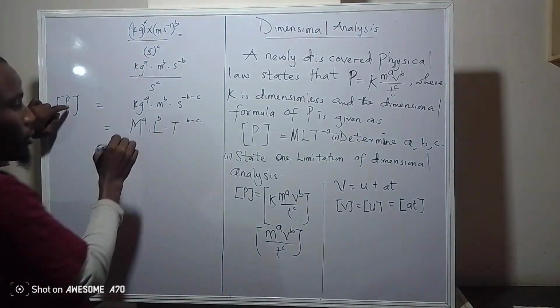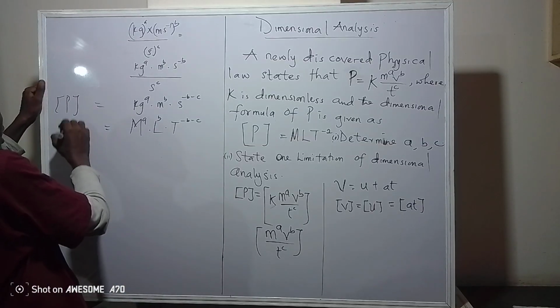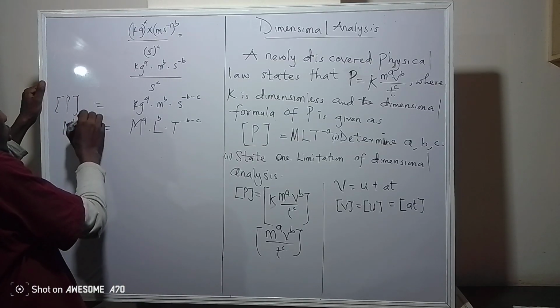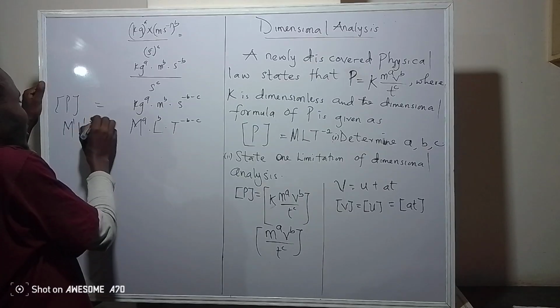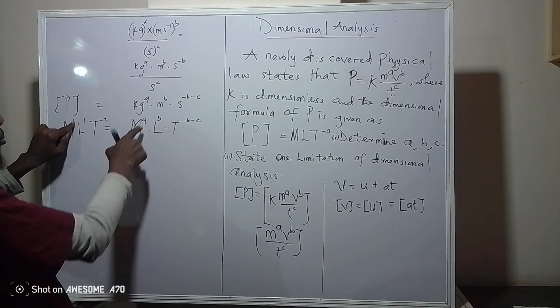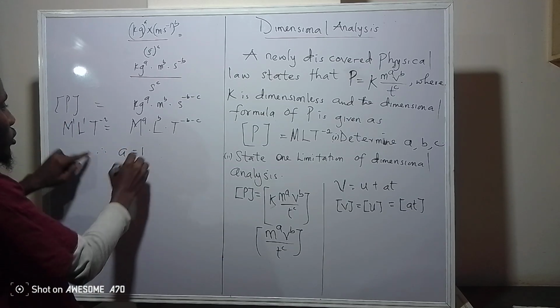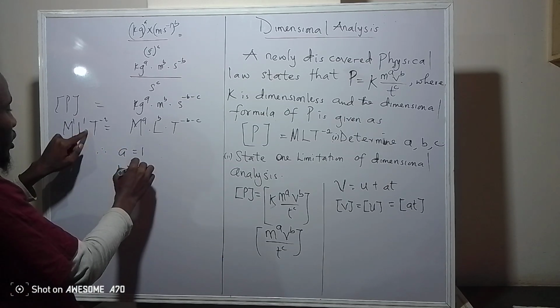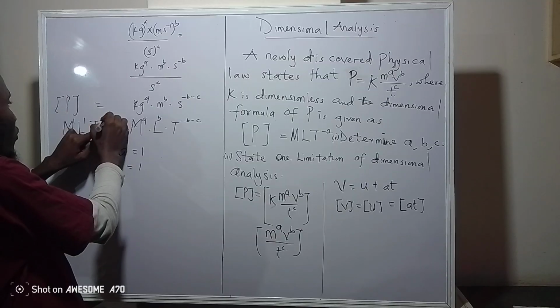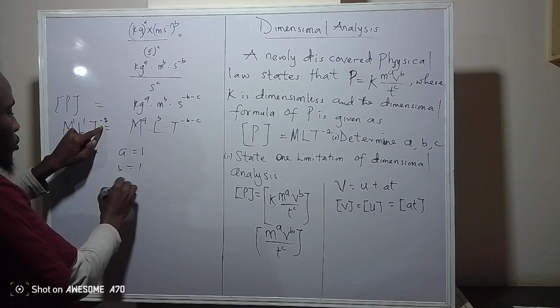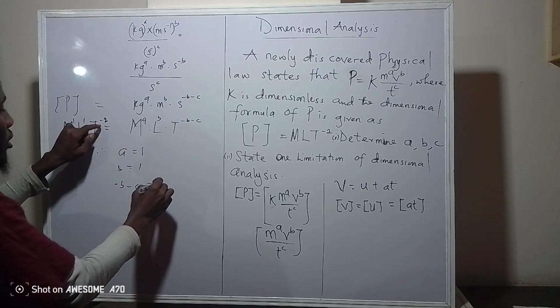But do not forget, the dimension of P has been given to us as M to the power of 1, L to the power of 1, and T to the power of negative 2. Comparing the powers on both sides, we can see that a is 1, and b is 1. Then the power of T, that is minus b minus c, is expected to be minus 2.